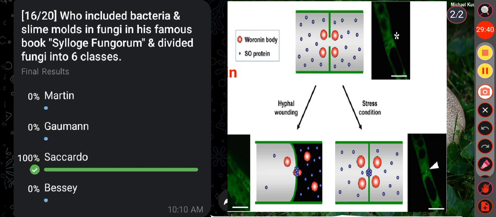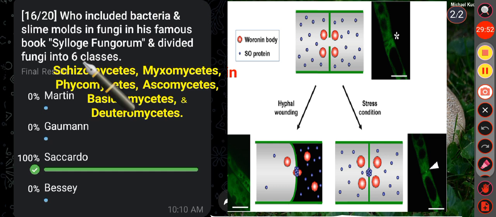So the scientist Saccardo included bacteria and slime molds in fungi in his famous book Sylloge Fungorum, and divided fungi into 6 classes. These are Schizomycetes, Myxomycetes, Phycomycetes, Ascomycetes, Basidiomycetes and Deuteromycetes.